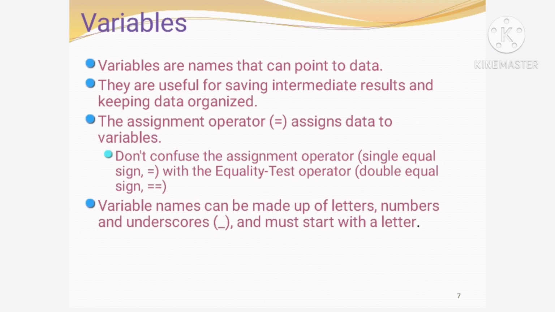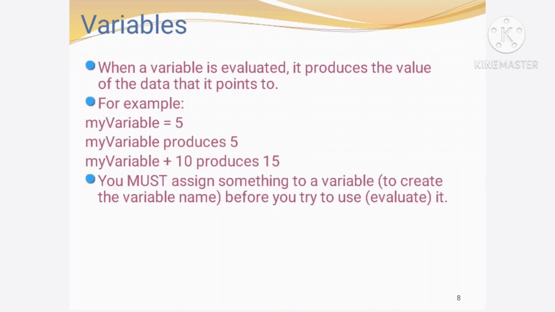Then variables are names that can point to data, whose value can change continuously throughout the program. The assignment operator equals is used to assign values to variables in Python programming. Variables have some rules for the variable name, that is it contains letters, numbers, underscore, and must start with a letter.